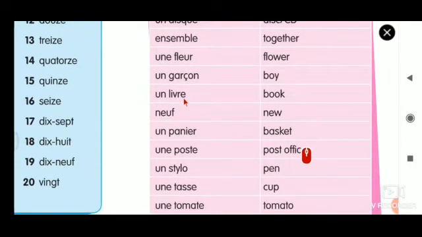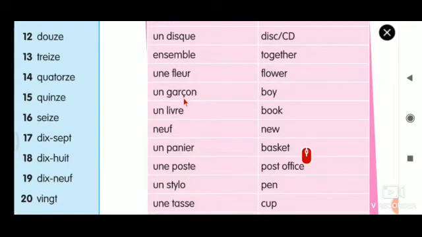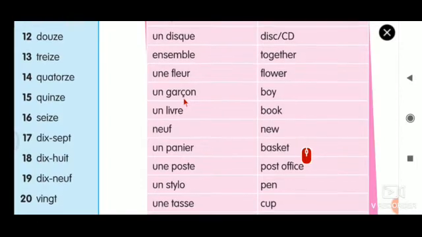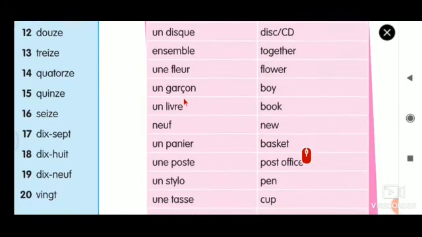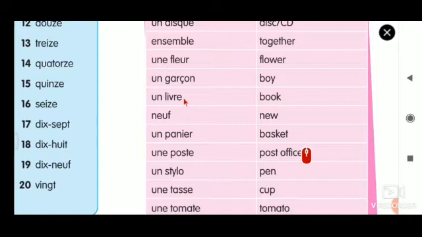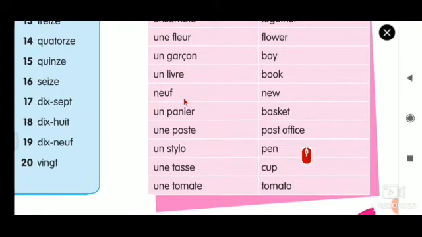Un livre. Do you remember this one? Already we have seen this word in the lesson 1 vocabulary. Garçon, fille. Already you have done this in the midterm. And garçon. Today I will tell you what this symbol is, the cedilla. Under the c there is a small comma, right? I will tell you what these are used for. Un livre. Livre means book. Neuf.